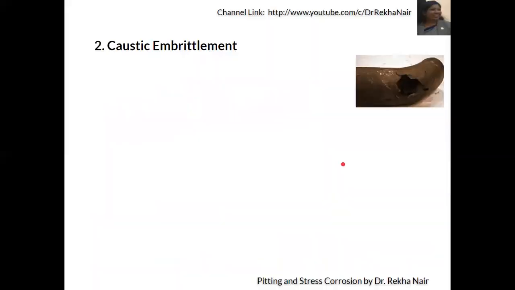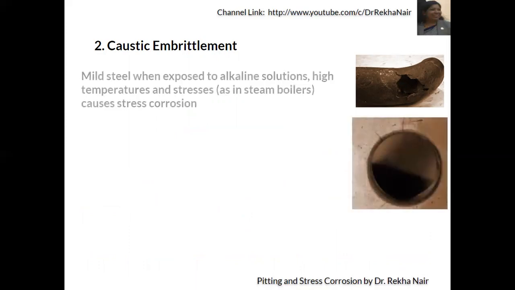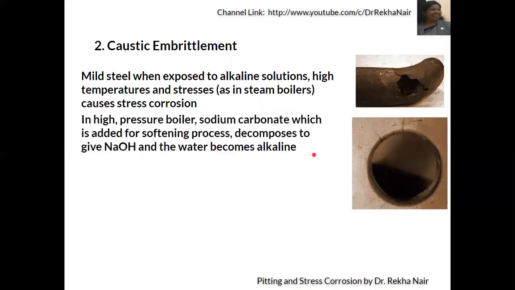Caustic embrittlement means corrosion taking place in the presence of a basic compound like sodium hydroxide. For example, mild steel when exposed to alkaline solution, high temperature and stresses undergoes stress corrosion.